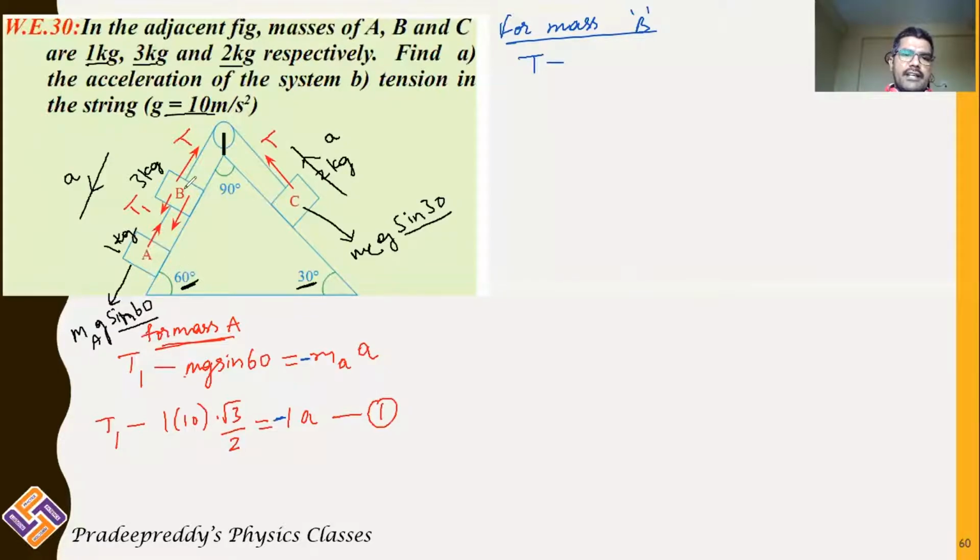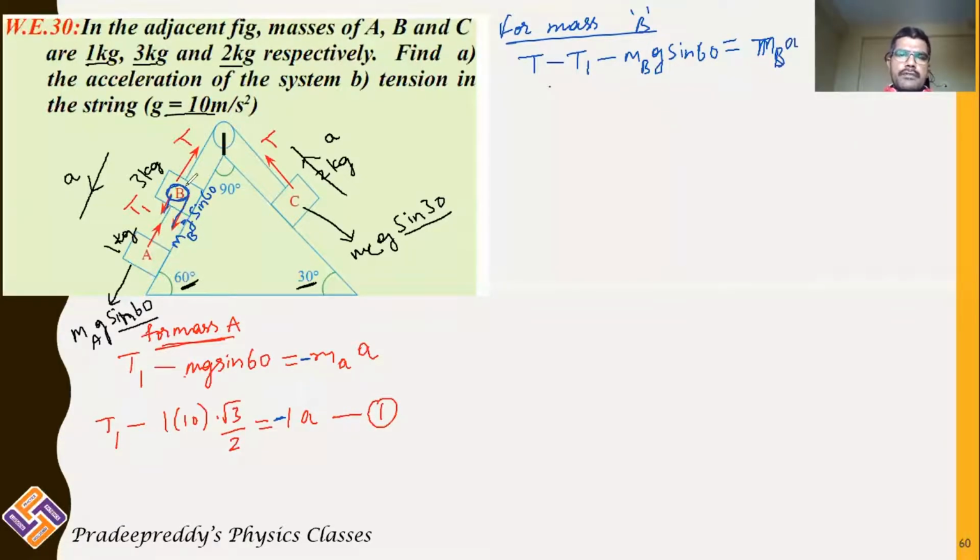And T minus downward force, there is tension T1 for mass B. This is mass B. Downward it is tension T1, and downward there is one more component which is mass of B into G into sine 60. So T minus T1 minus mass of B into G sine 60 is equal to mass of B into acceleration A. Check it up.